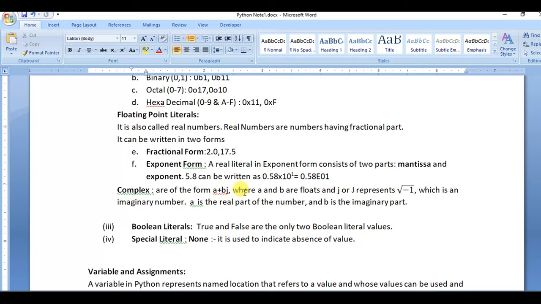Where a and b are float numbers and j represents the square root of minus 1, which is an imaginary number, a is the real part and b is the imaginary part. Mathematics students can easily understand complex numbers, and if you want to work on complex numbers, you can use them in your program.